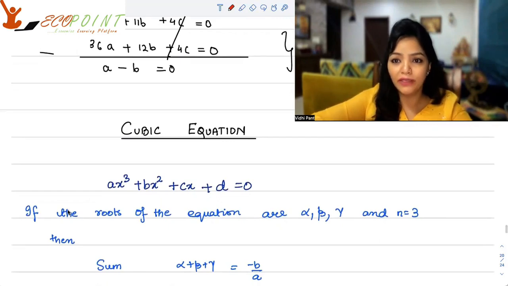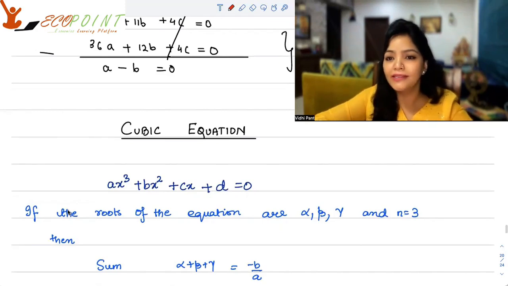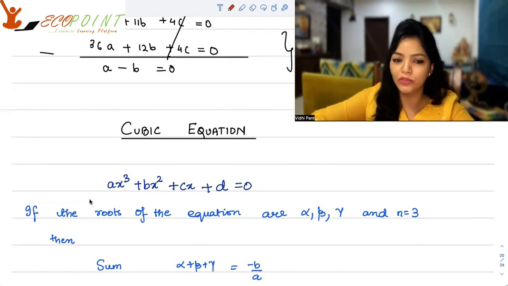Then, given this equation, you can find out the sum of the roots, the product of the roots, and the sum of the product of 2 roots. So alpha plus beta plus gamma will be equal to minus b upon a, where ax cubed plus bx squared plus cx plus d is your equation.